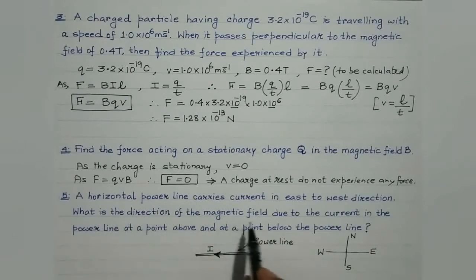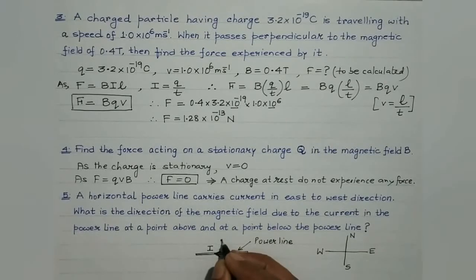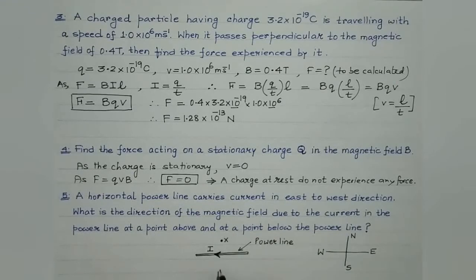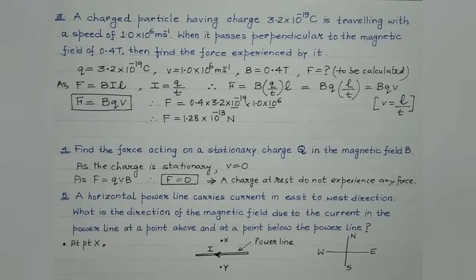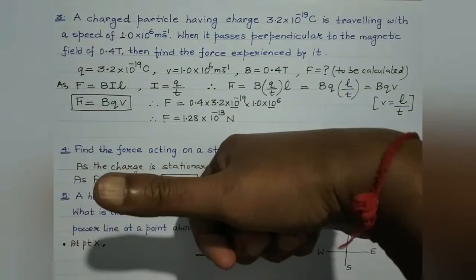Now what is the direction of the magnetic field due to the current in the power line at a point above and at a point below the power line? Suppose this is point X, it is a point above the power line, and this is point Y, which is below the power line, right? So at point X, which is above the power line, the direction of the magnetic field, students, as you are aware, it is to be given by right hand thumb rule, like this.